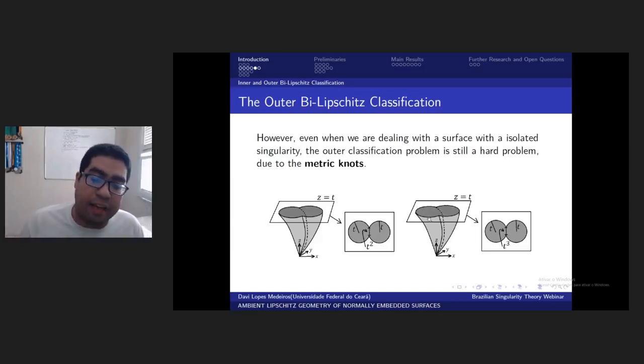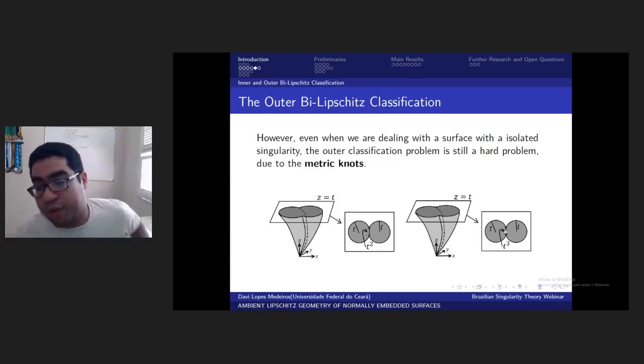These two sets are inner bilipschitz equivalent because the links are bilipschitz equivalent to cones. However, they are not outer bilipschitz equivalent because this contact here must be preserved. And the contact here is 2 and the contact here is 3.